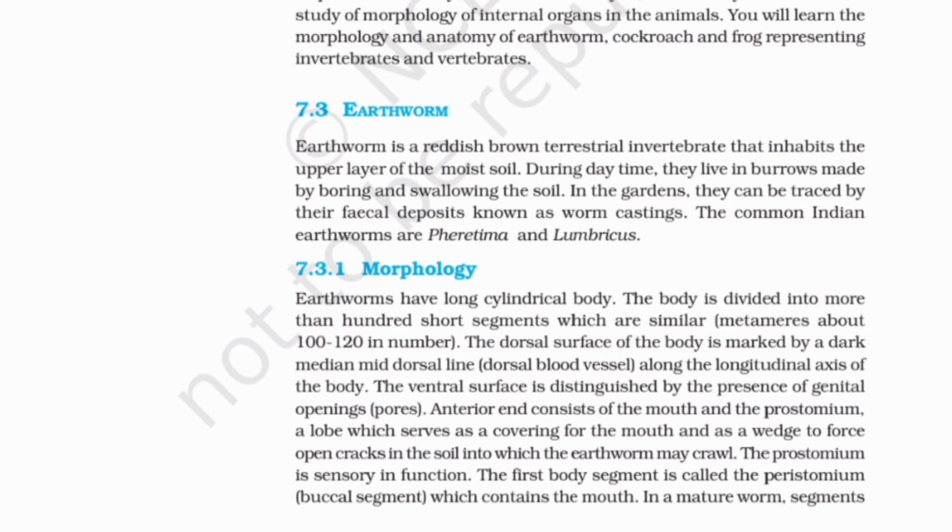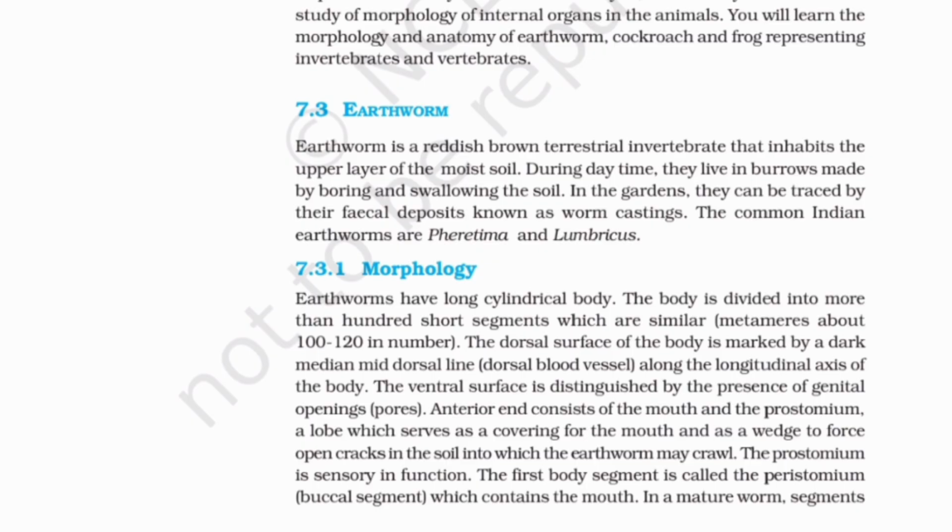7.3 Earthworm. Earthworm is a reddish-brown terrestrial invertebrate that inhabits the upper layer of the moist soil. During daytime, they live in burrows made by boring and swallowing the soil. In the gardens, they can be traced by their fecal deposits known as worm castings. The common Indian earthworms are Pheretima and Lumbricus.